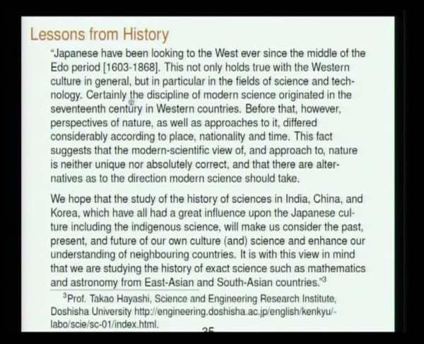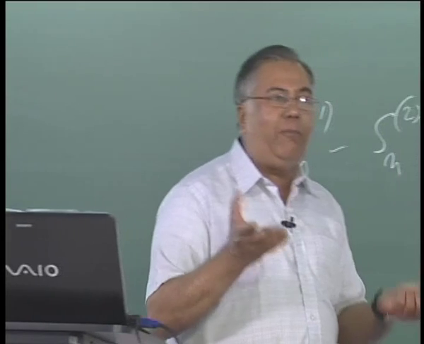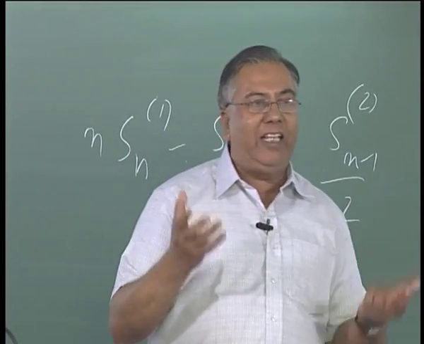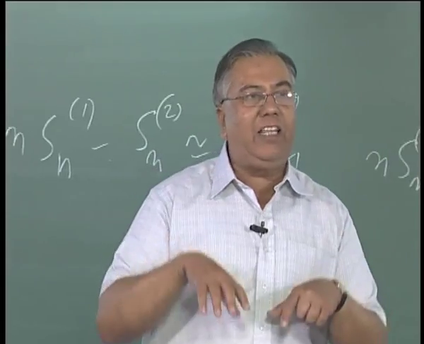He said that the discipline of modern science originated in 17th century West. Before that, however, perspectives of nature as well as approaches to it differed considerably according to the place, nationality and time. This fact suggests, he does not say prove, but he just suggests that the modern scientific view of and approach to nature is neither unique nor absolutely correct, something that should have been obvious to us, except for the fact that while we learnt modern science, we learnt no other science of any other civilization, and therefore we thought that that is the only way of doing things.